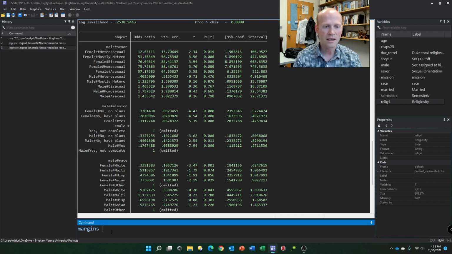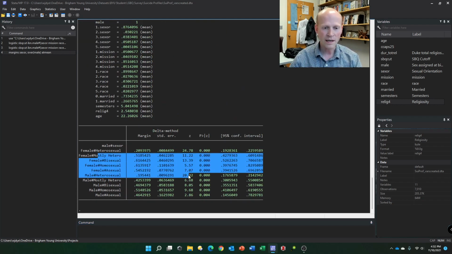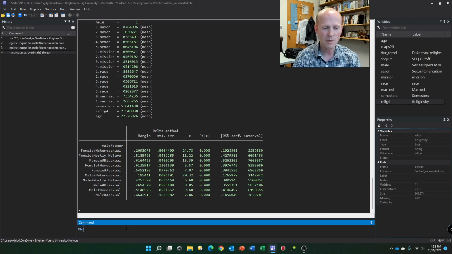So after that, I'm going to do margins, over sexual orientation, and then over male. So it's going to break it up by this, show me the different levels or the probability of being over the SBQ cutoff, and then do it by gender there. I'm also going to put at means in here because it then holds everything else at their means. That's important. So I do the margins there, and these are the different rates. Right there, and we can do a margins plot to see that a little bit better.